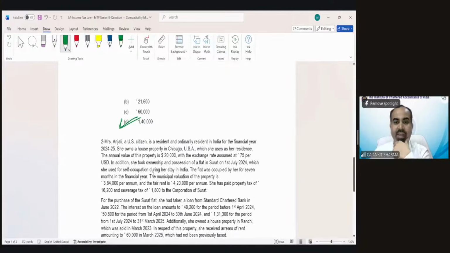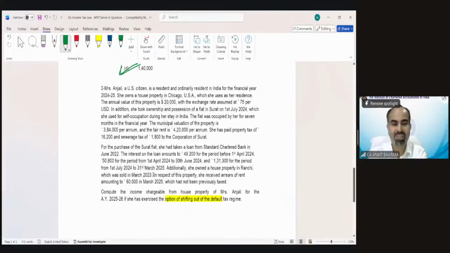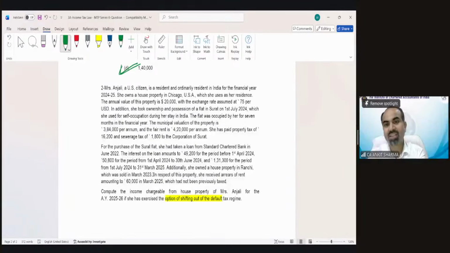Next is the second question. Mrs. Anjali, a US citizen, is a resident and ordinary resident in India. So if somebody is a resident and ordinary resident in India, that means everything is going to be taxed, whether income in India or income outside India. For the financial year 24-25, she owns a house property in Chicago, USA, which she uses as her residence.